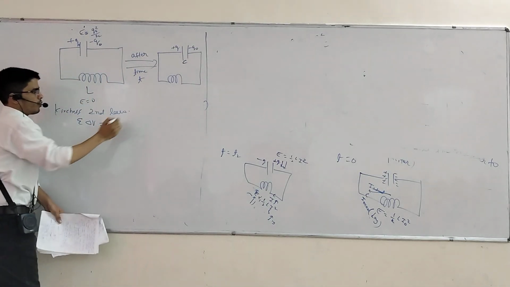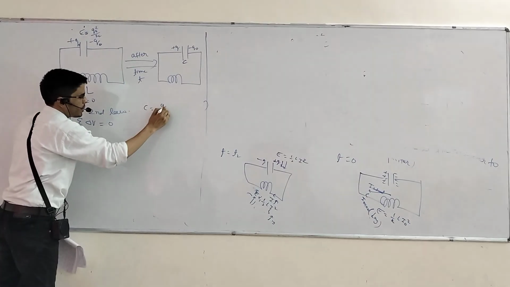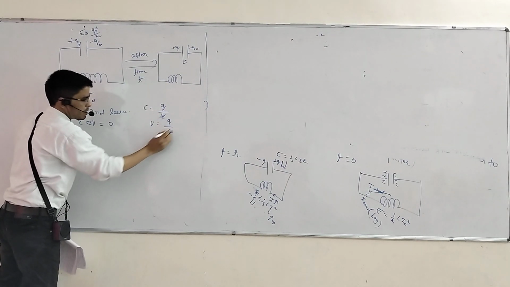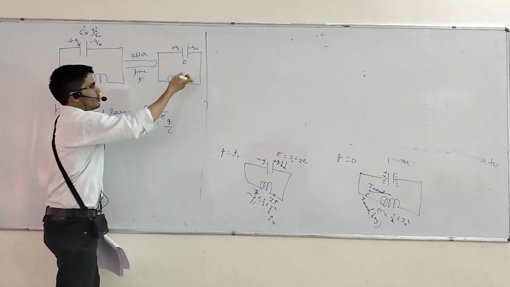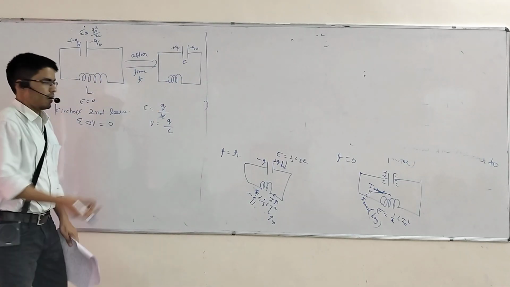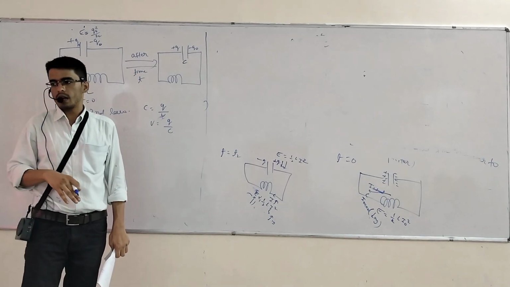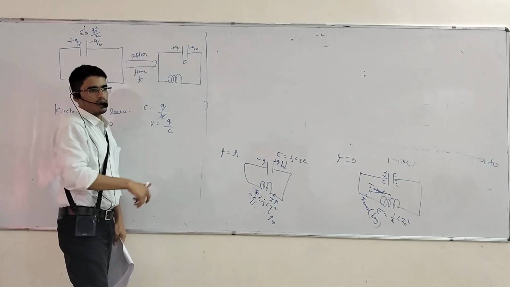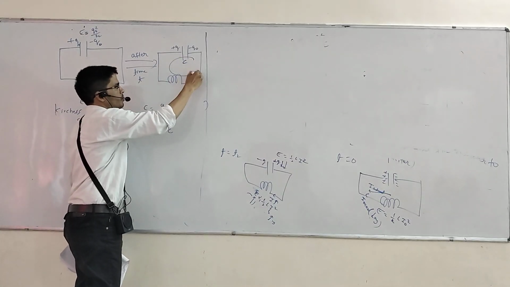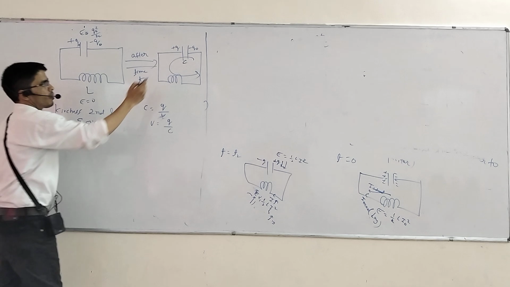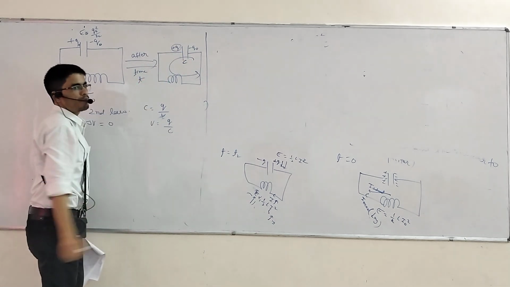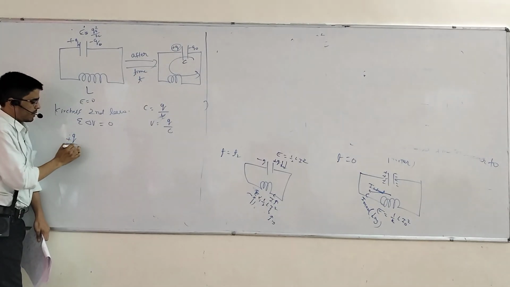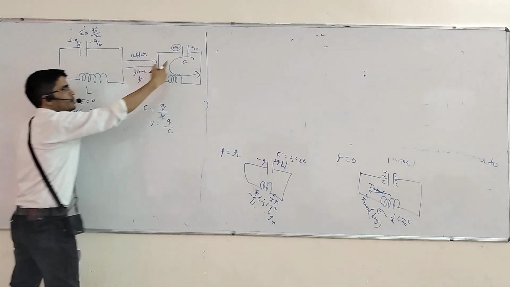C. You know one formula, C equals Q by V, so V equals Q by C. Now you want to move along the loop in Kirchhoff's second law. So anti-clockwise or clockwise? Suppose anti-clockwise. So here what is the plate, positive or negative? Positive. So put V equals plus Q by C. Here what is the potential?